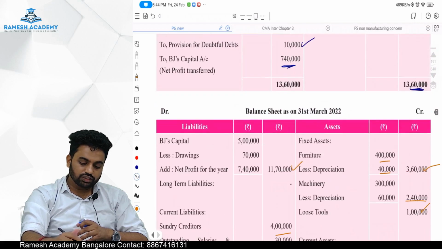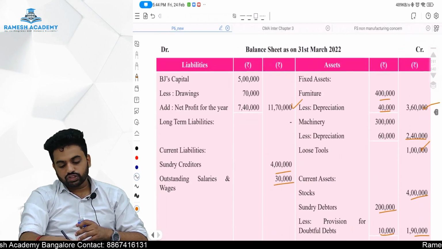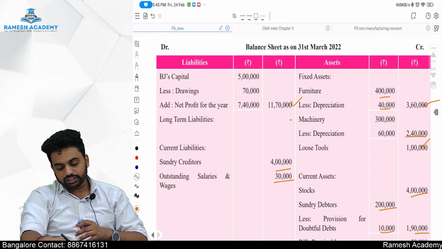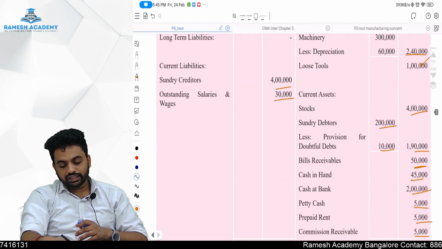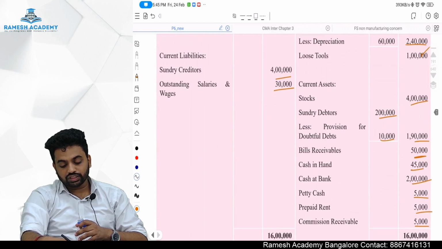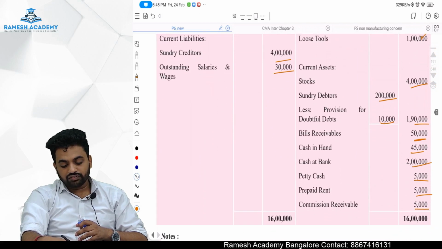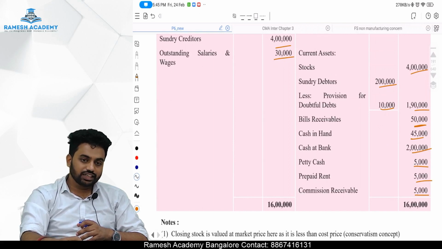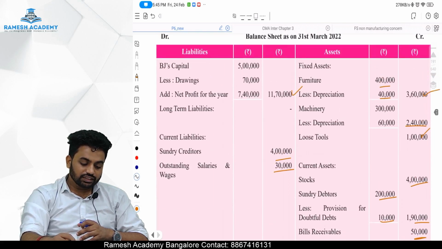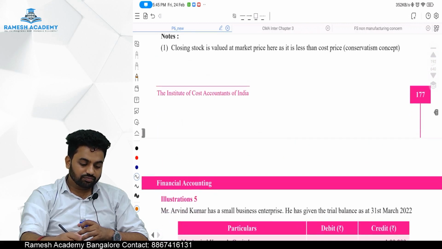That's it. Total once we will check. 360 plus 240 will come to 6 lakh rupees, 7 lakh rupees, 7, 11, 1290, 1340, 1385, 1585, 1590, 1595, 16 lakh. Okay. This side 1170, 1570, 16 lakh. That's it.